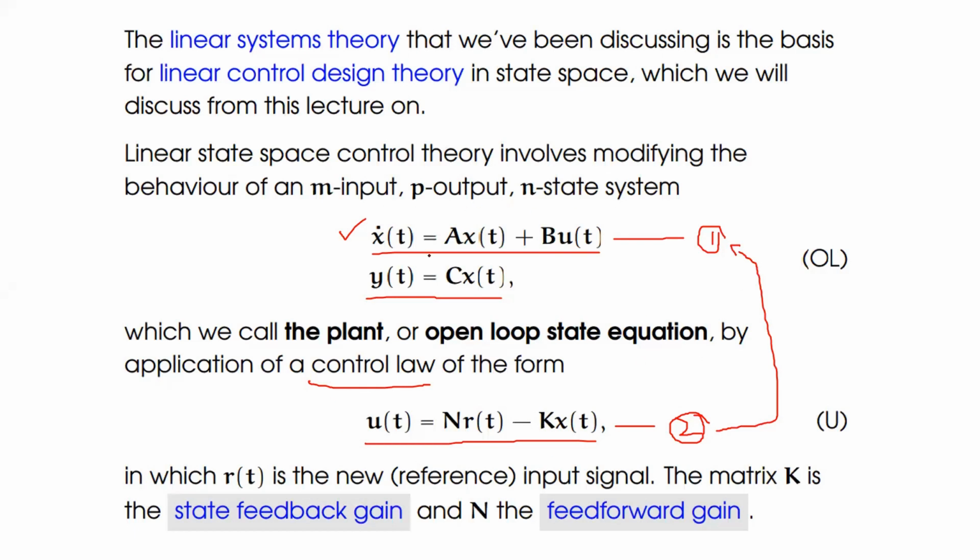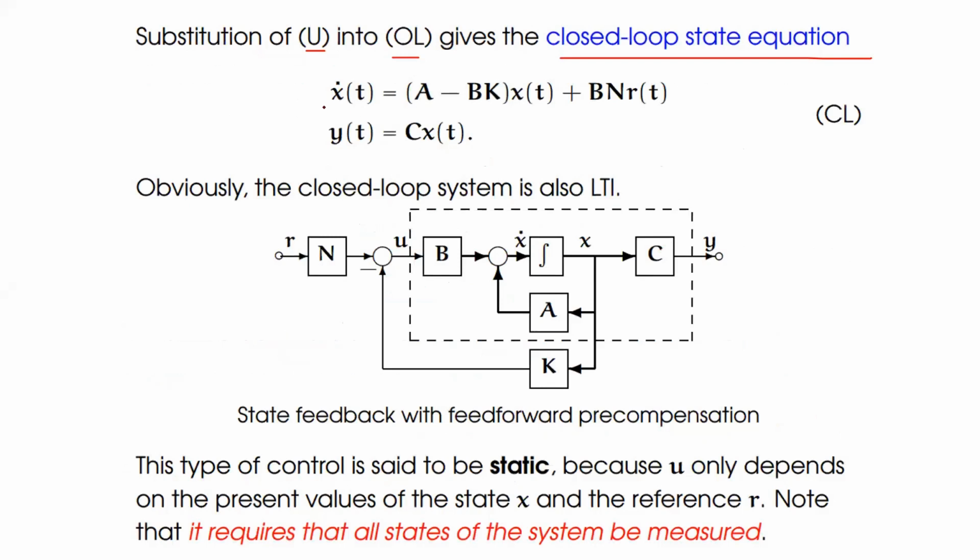I already did this derivation in the previous class, so let us recall the same derivation with the mathematical expressions. Substitute equation number 2 in equation 1 in place of u of t. Now what would be the change? That is x dot of t is equal to (A minus B into K) into x of t plus B into n into r of t, and there is no change in the output equation: y is equal to C into x of t. Now the closed loop system, the given linear time invariant system, has R multiplied with the forward path gain n, and B, which is multiplied with the plant input.